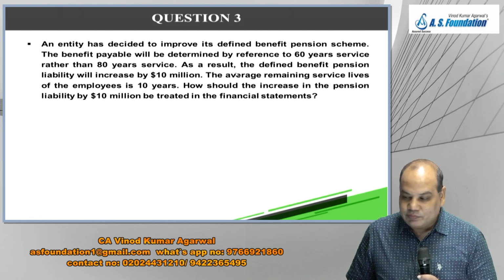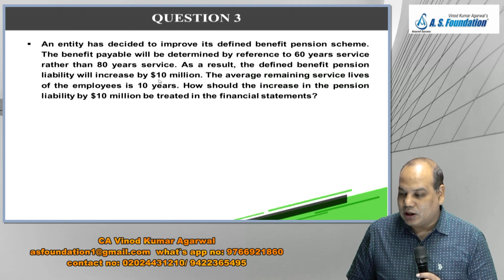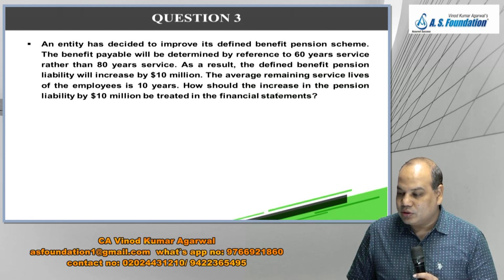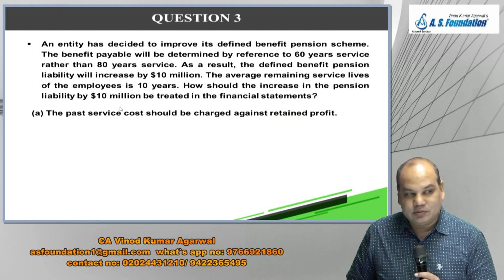As a result, the defined benefit pension liability will increase by $10 million. The average remaining service life of the employees is 10 years. How should the increase in pension liability by $10 million be treated in the financial statements?